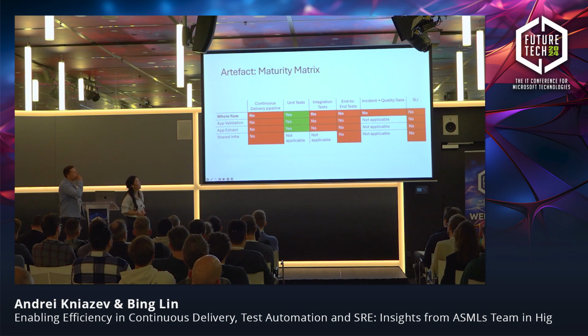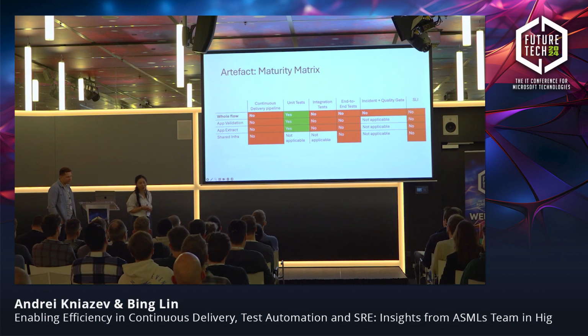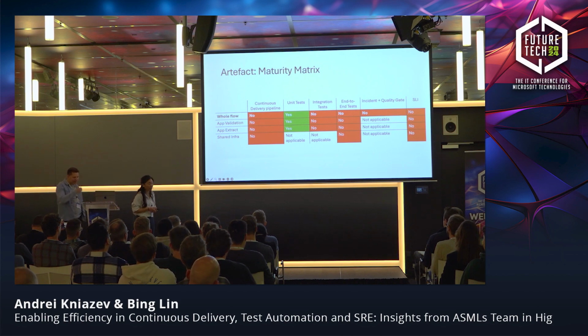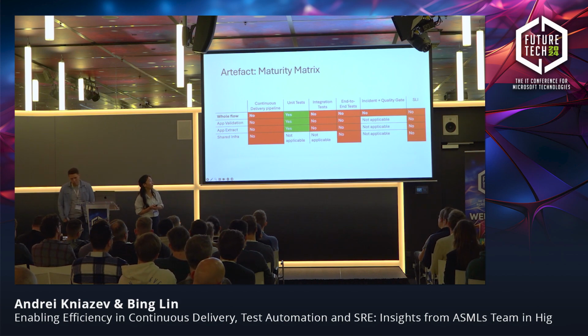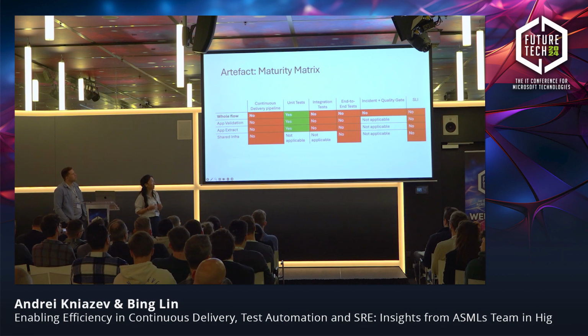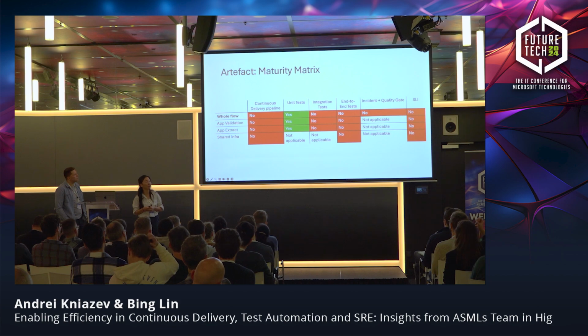So these are the pillars we are working on, like our North Star, how we want to mature our solution. So we want to improve our continuous delivery pipeline. Furthermore, we already had unit tests in place. However, we are lacking in integration tests and end-to-end tests. So that's part of our quality strategy to improve on. And furthermore, not only do technical skills need to be gained, but we also need to improve our mindset toward quality and delivery, to a stable solution in production.